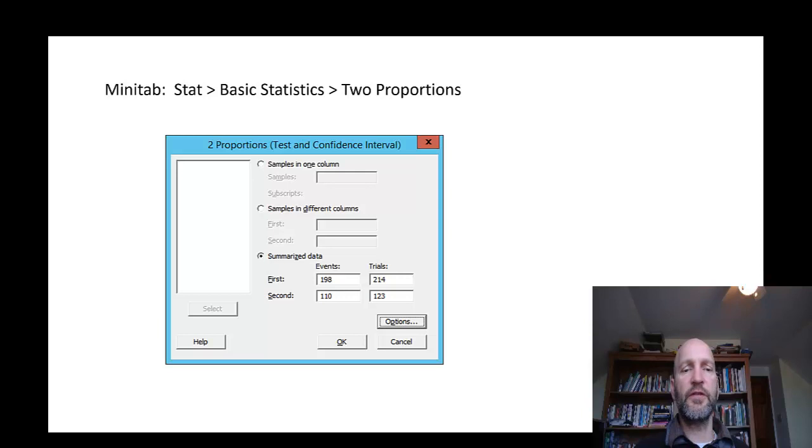for the first proportion 198 events and 214 trials, and for the second 110 events, and that's out of 123 trials. So I'm not going to click on options because I just went with the defaults, so you can look at that on your own if you like.